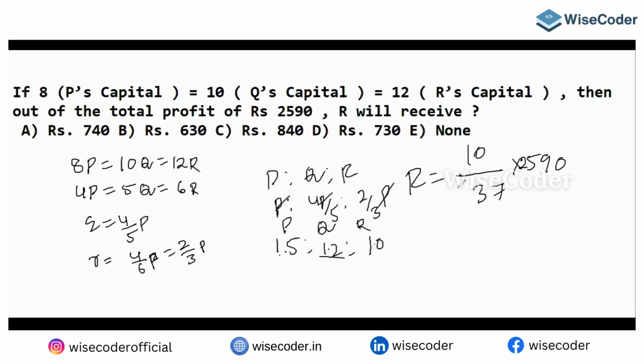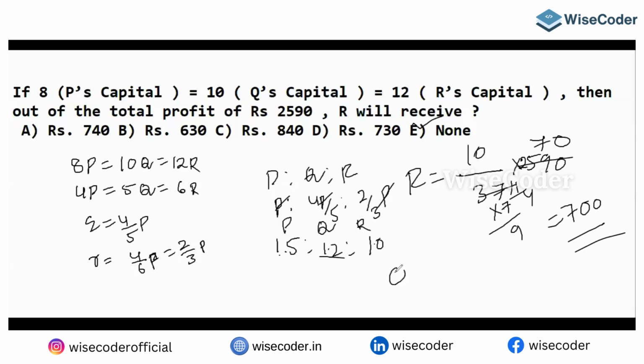I want only the R share. The 37 is going to cancel 37. 37 into 7 is 259. So the answer is 7 and a 0, 700. The answer is 700.